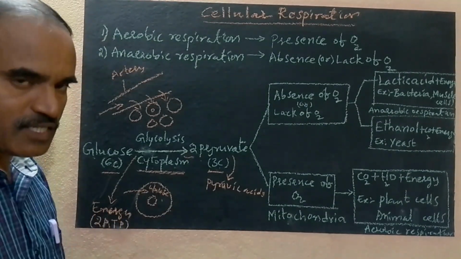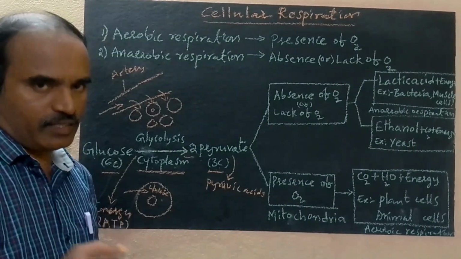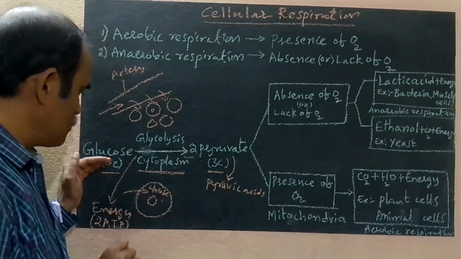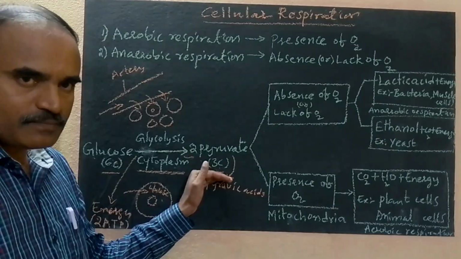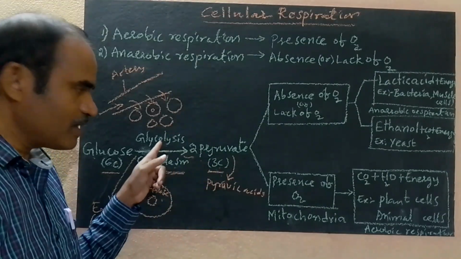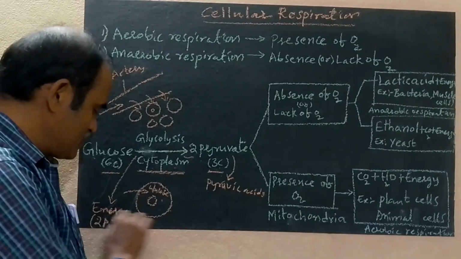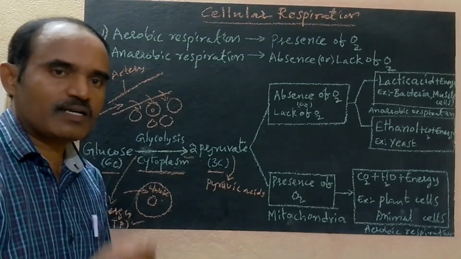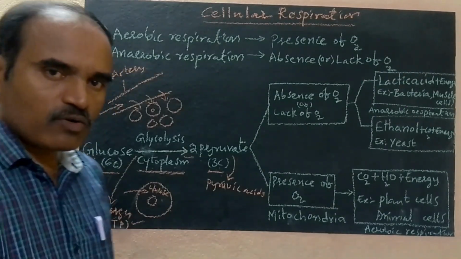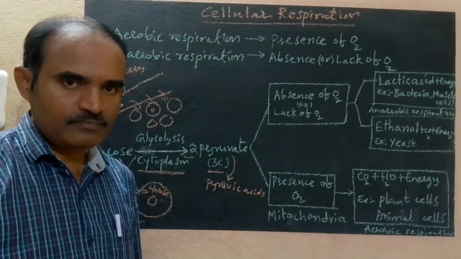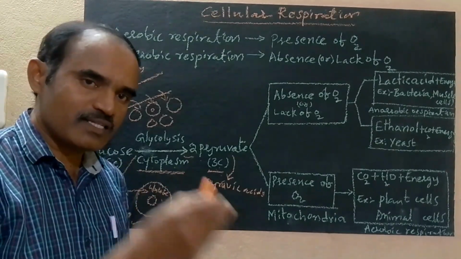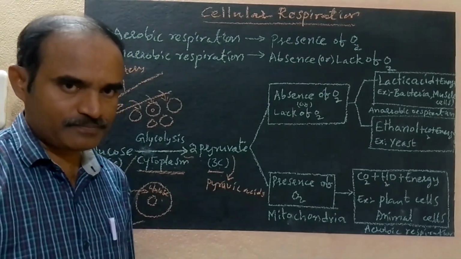It is equal to 2 ATPs. You know that ATP is adenosine triphosphate. Energy is stored in the cell in the form of ATP.